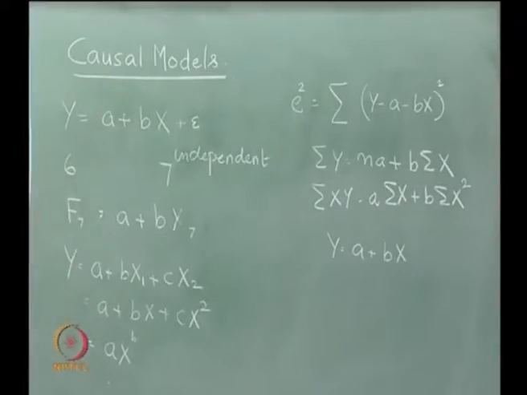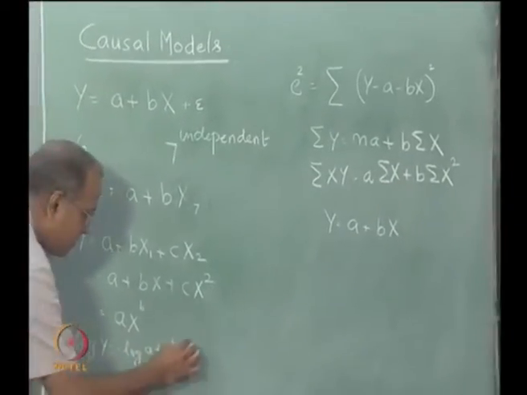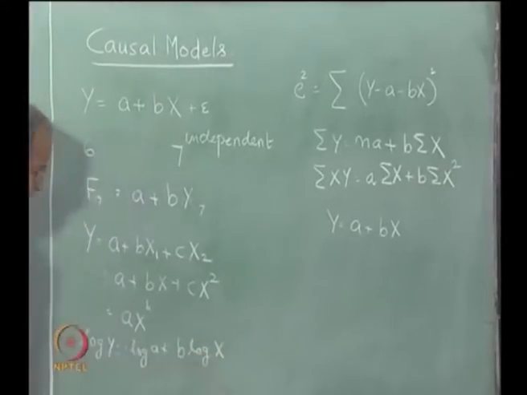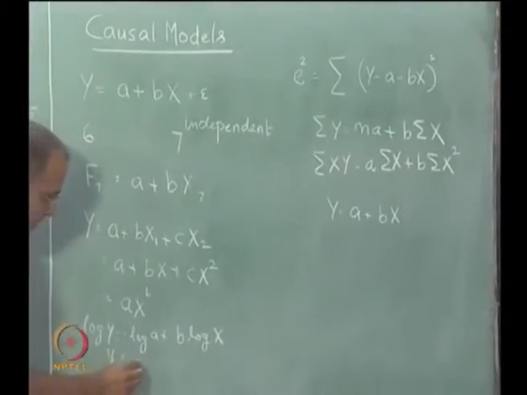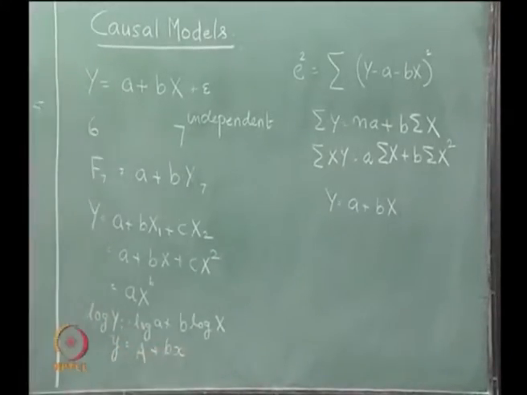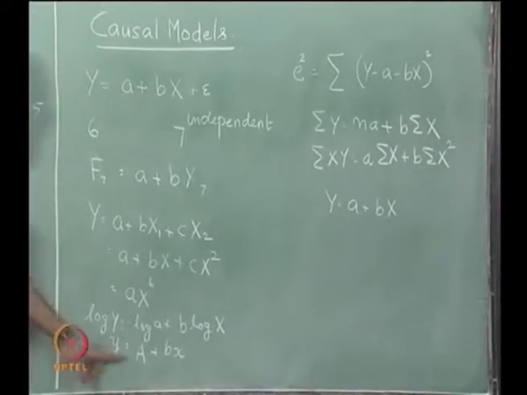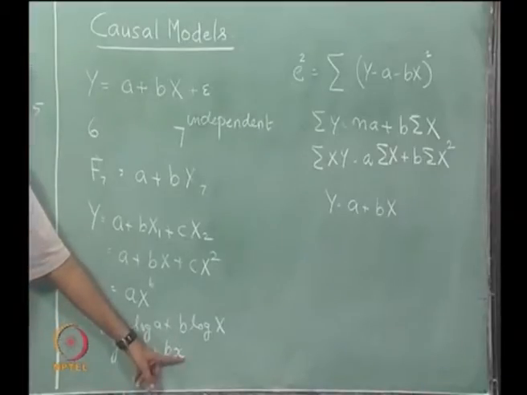If we fit a causal model of the type y equal to a x power b, then what we need to do is to take logarithm on both sides to get log y is equal to log a plus b log x. So, this will become log y is equal to log a plus b log x. Now, log y will be replaced by a variable y. This will be by another constant A plus log x will become another small variable x. So, now we fit small y is equal to capital A plus b small x.